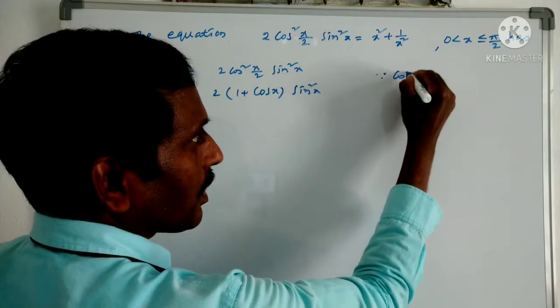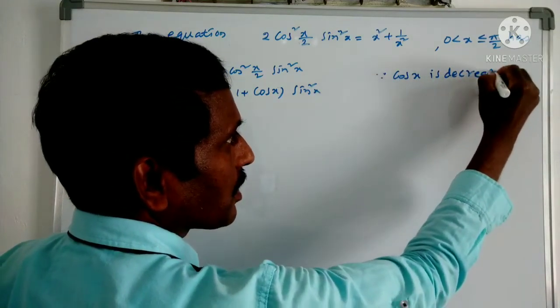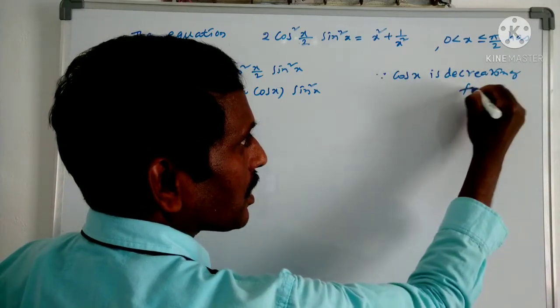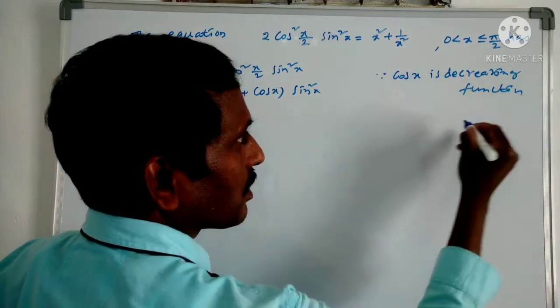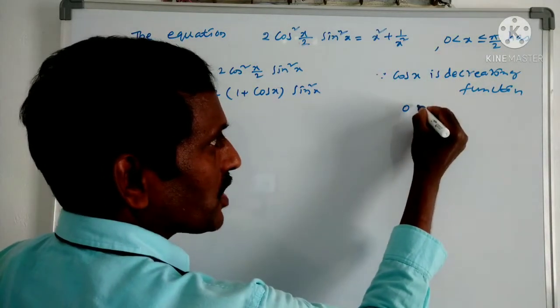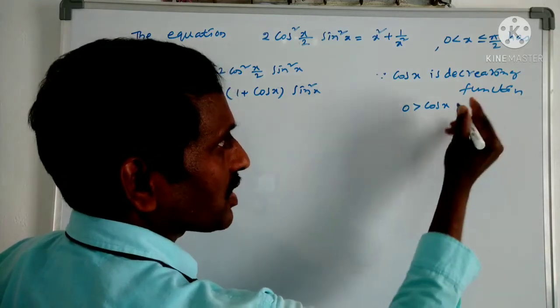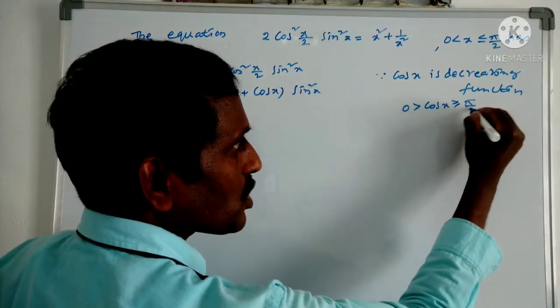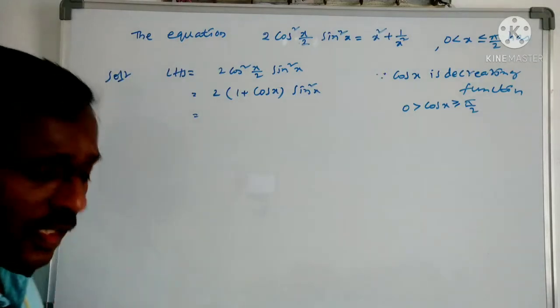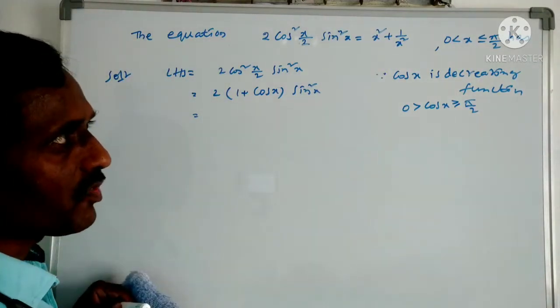Since cos x is a decreasing function, in this interval what will be the result? 0 will be greater than or equal to cos x, because it is a decreasing function, and x is greater than or equal to pi by 2. That is the result you will get. Now what do we require here? We require 1 plus a value.